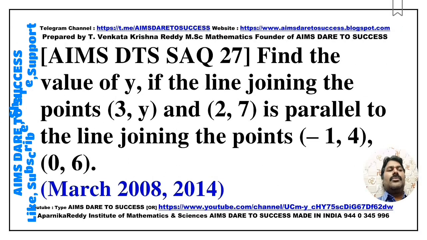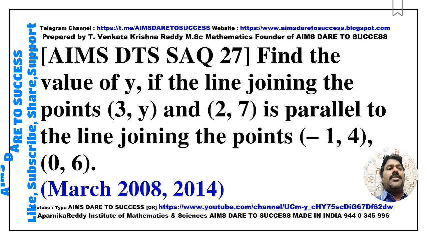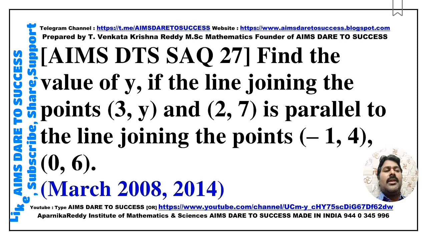SAQ 27. Find the value of y if the line joining the points (3, y) and (2, 7) is parallel to the line joining the points (-1, 4) and (0, 6).